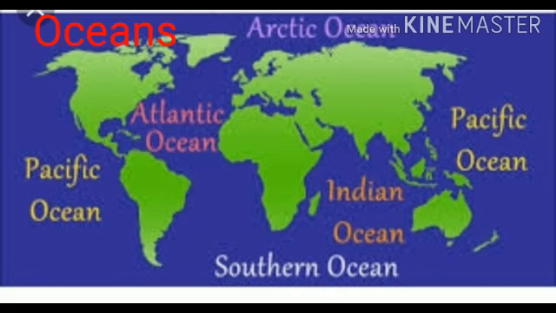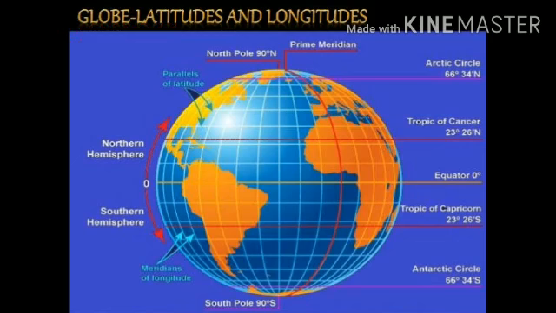Students, now I am going to differentiate continent and ocean. Continent means large landmasses are called continents. Ocean means large water bodies are called oceans. This is the difference between continent and ocean. Moving on to understand latitudes and longitudes. Latitudes and longitudes are imaginary lines. The lines of latitude and longitude are together used to locate places on the earth.